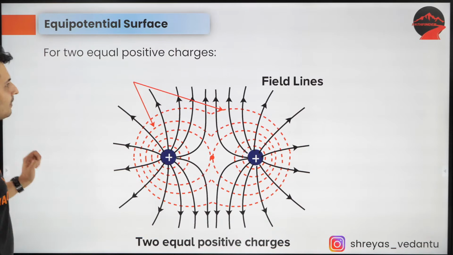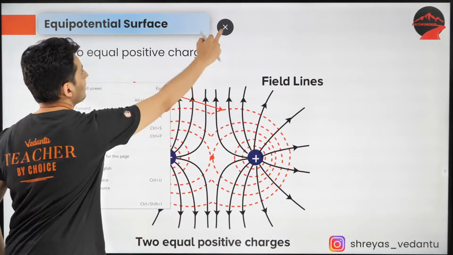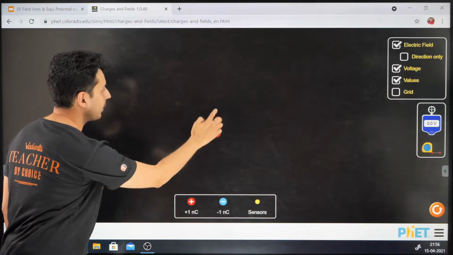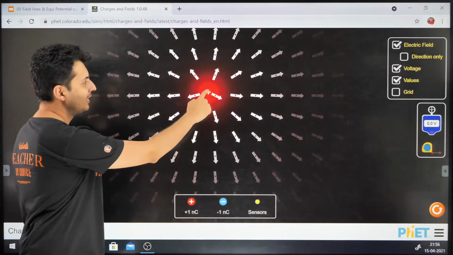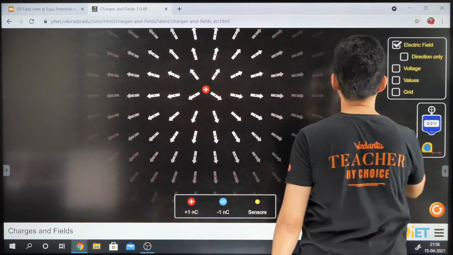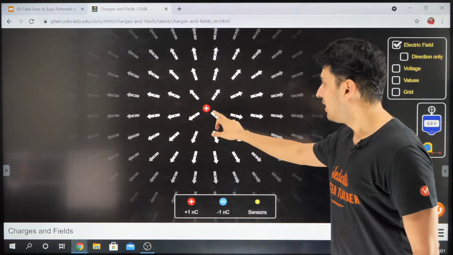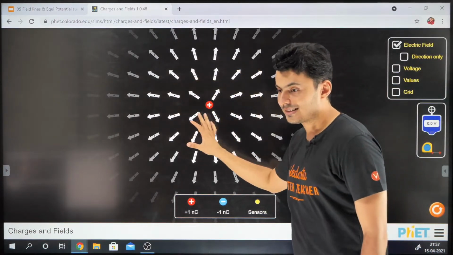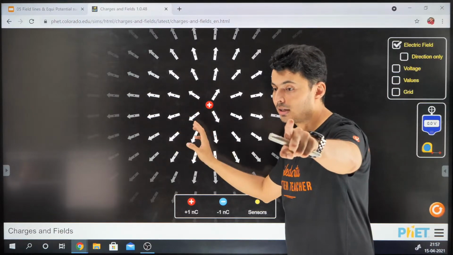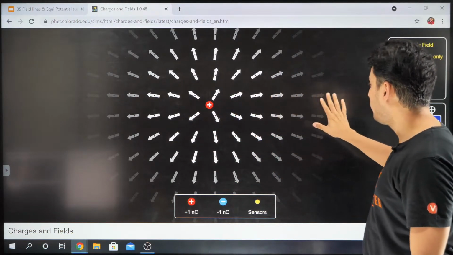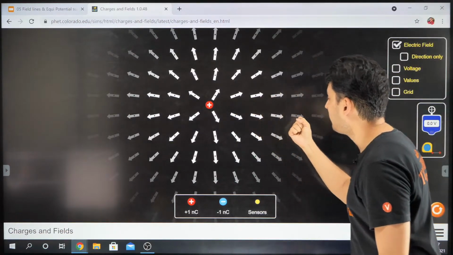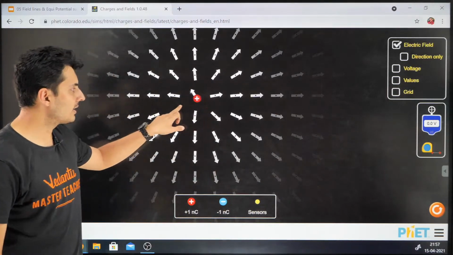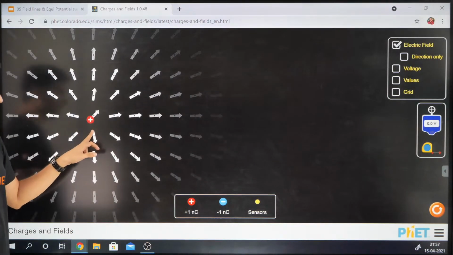Okay, so now let me show you one more interesting thing, and then you're going to love this more. Are you ready? Let's do this. We got a positive charge. Look at this positive charge, guys. Let me just get rid of the voltages. These arrow marks, what do they show? Field. These arrow marks show field. And look at that, as you go far away, the strength of the field is decreasing. You can see that very clearly.